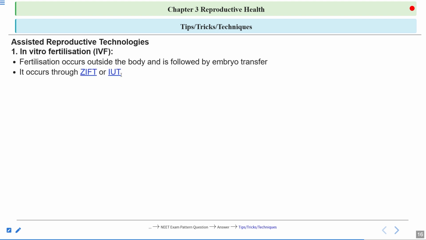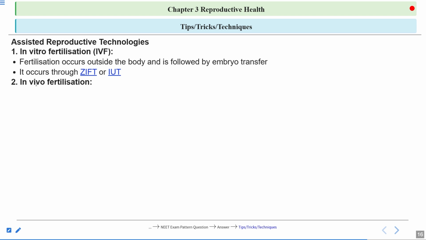Embryo transfer is done through ZIFT or IUT. ZIFT is zygote intrafallopian transfer, IUT is intrauterine transfer. So you should remember the difference between ZIFT and IUT as well. In ZIFT, the early embryo with up to 8 blastomeres is transferred into the fallopian tube. And in IUT, the embryo with more than 8 blastomeres is transferred into the uterus. And then the normal process will occur.